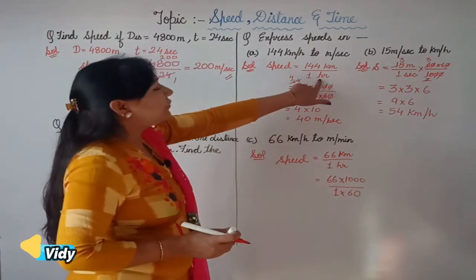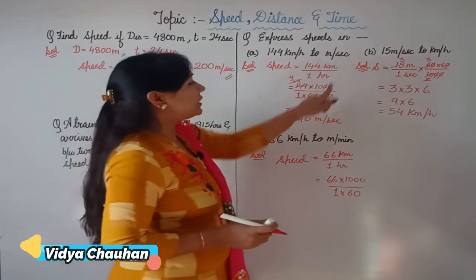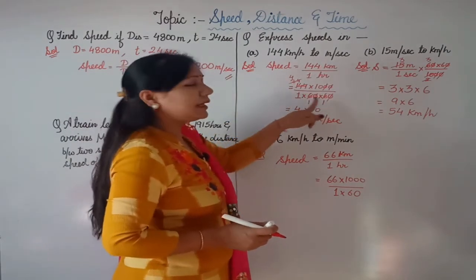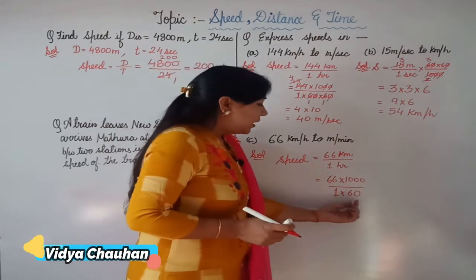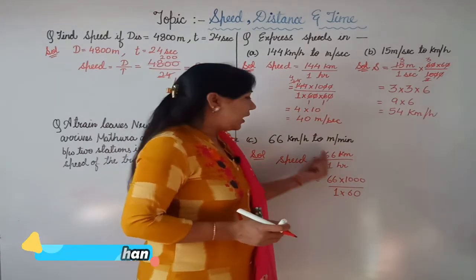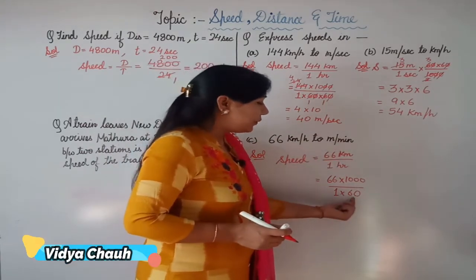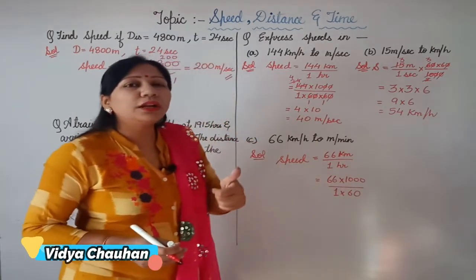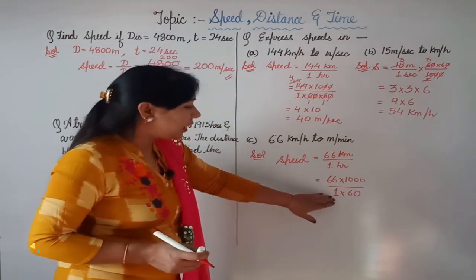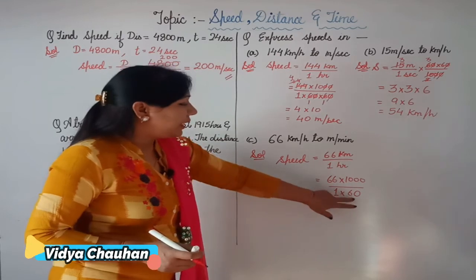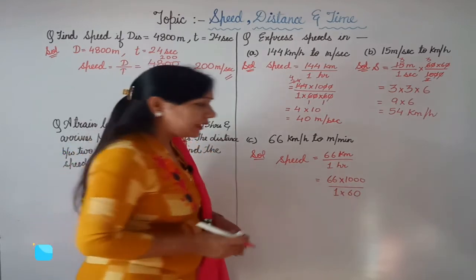Earlier we were converting 1 hour to seconds, so that's why we multiplied by 60 and 60. Here we are just converting hours to minutes, so we will multiply only by 60. So that is 1 hour converted into minutes, so it is 1 into 60.